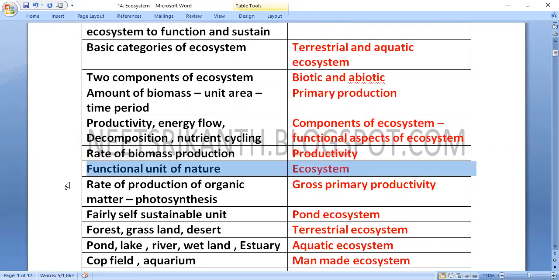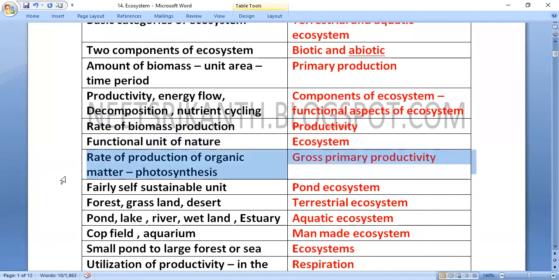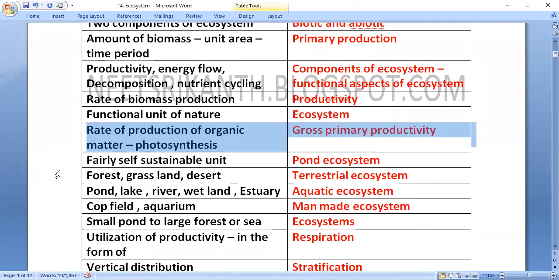Rate of production of organic matter by plants in photosynthesis is called gross primary productivity. A pond ecosystem is a fairly self-sustainable unit.